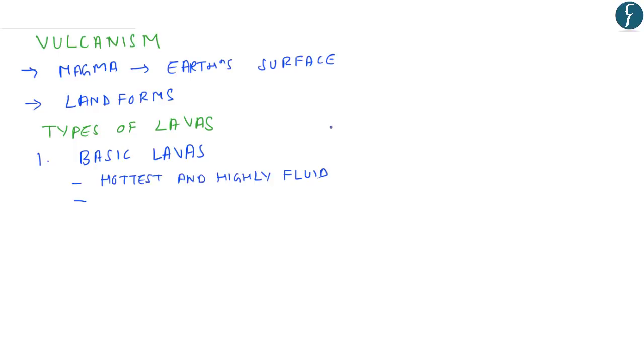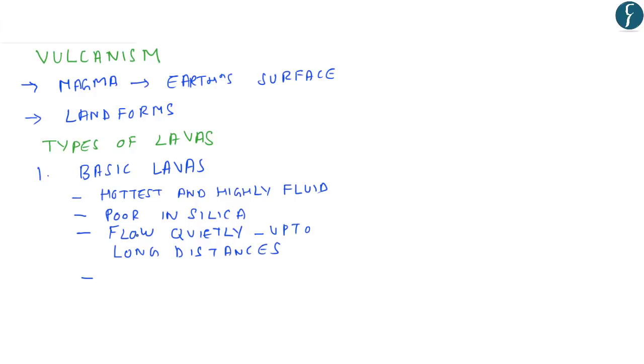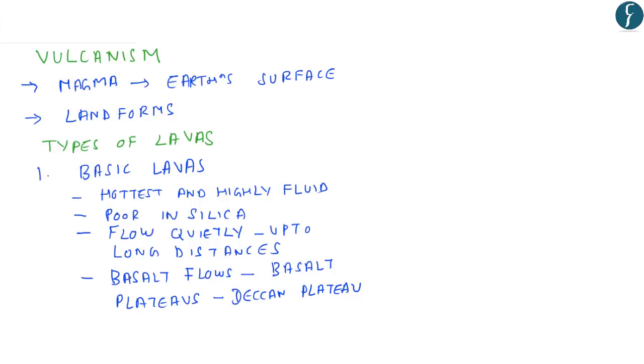Basic lavas are the hottest and they are highly fluid. These lavas are poor in silica content. These lavas flow quietly and they flow up to long distances. These lavas lead to the formation of basalt flows, leading to the formation of basalt plateaus. A prominent example is the Deccan Plateau, which is volcanic in nature.